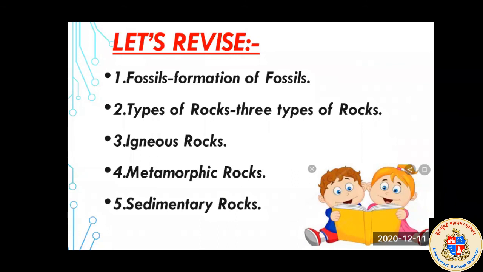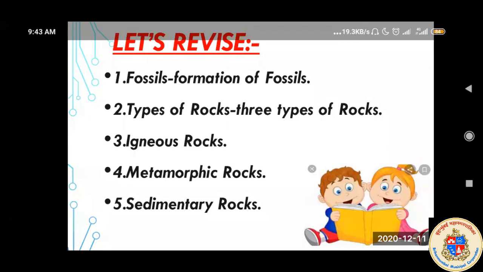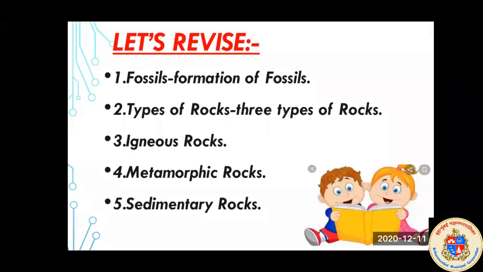Secondly, we have learned about metamorphic rocks. Metamorphic rocks are rocks which change from their actual form to another one. We saw different examples of metamorphic rocks, that are diamonds and marbles. Then again, we saw sedimentary rocks. Sedimentary rocks are mostly red, pink, gray or yellow in color, and they are soft rocks. That's why sedimentary rocks are used for making temples and different forts, right? So this is all we have learned in today's lesson.